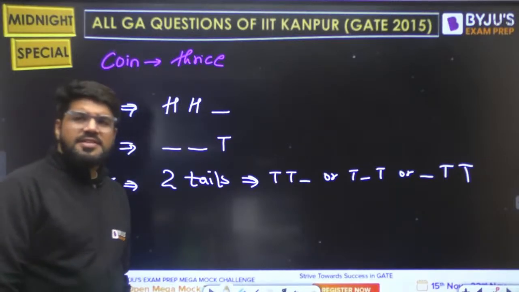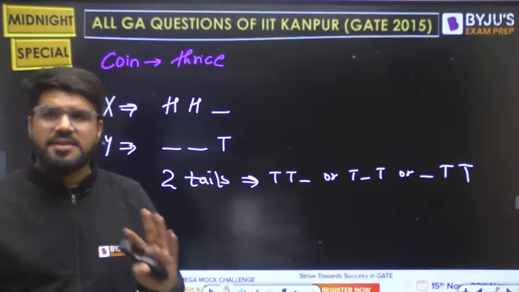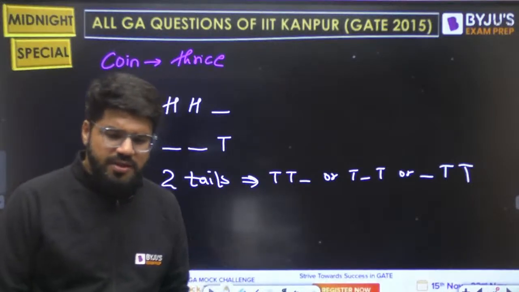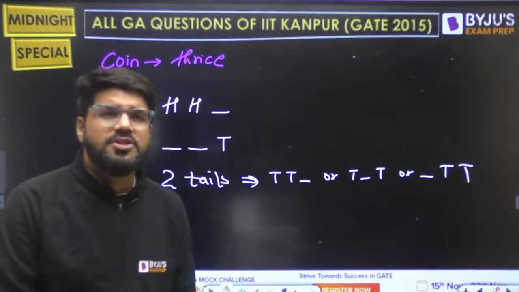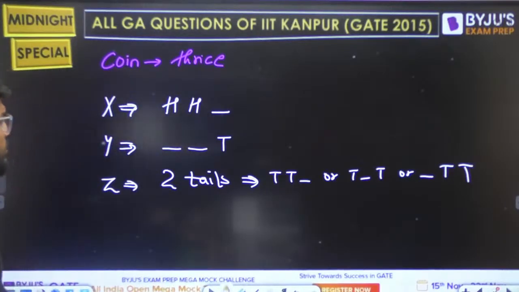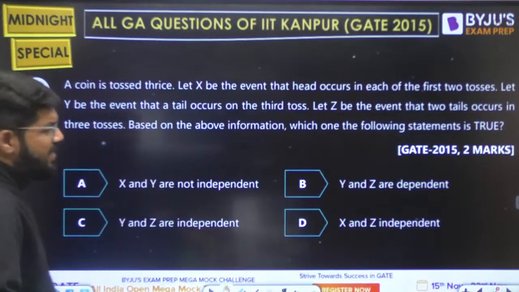The only difference, Chandrasekhar, is that probability in maths will also involve distribution types of questions. Rest is basically the same, but distribution type questions are more in maths, like Poisson, normal, binomial, uniform and exponential distributions. Now we have to highlight which of the events are dependent or independent.